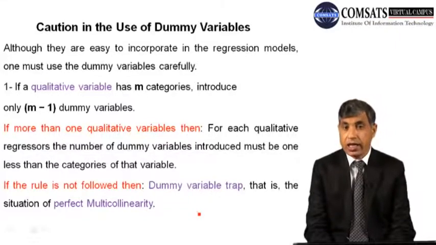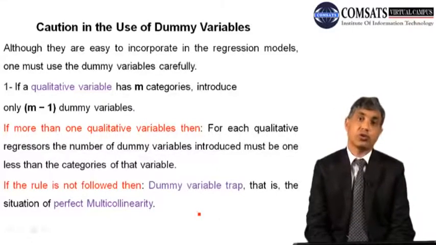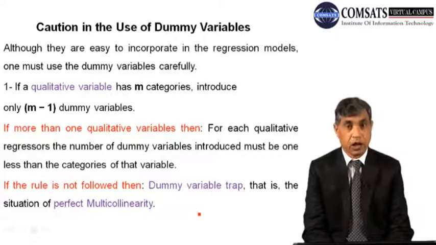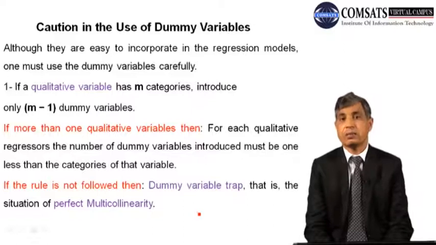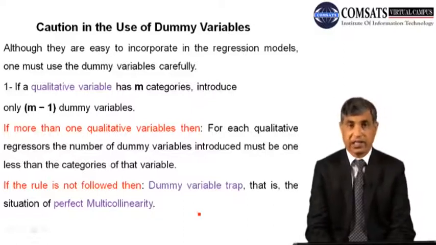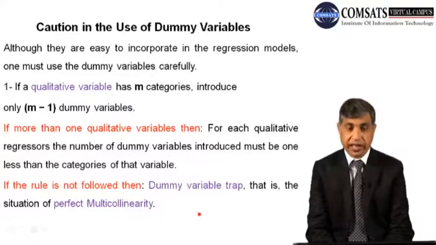I talked about that in the case of 3 categories, I smartly introduced only 2 dummy variables. So I will give the justification for why we use fewer dummies as compared to the total categories. And then we will be talking about different techniques.